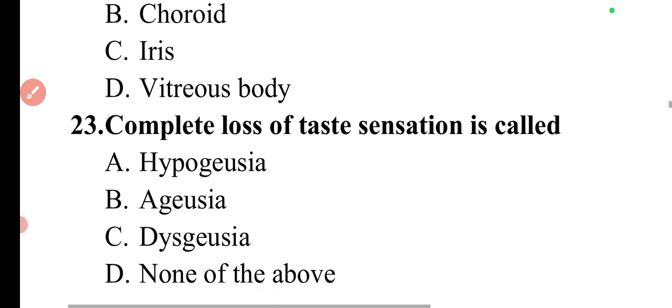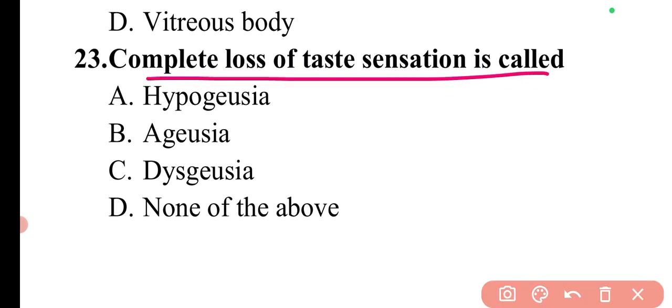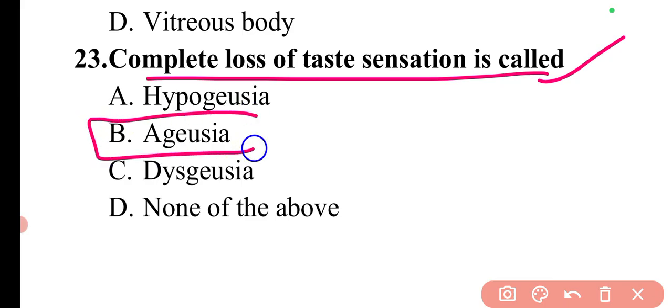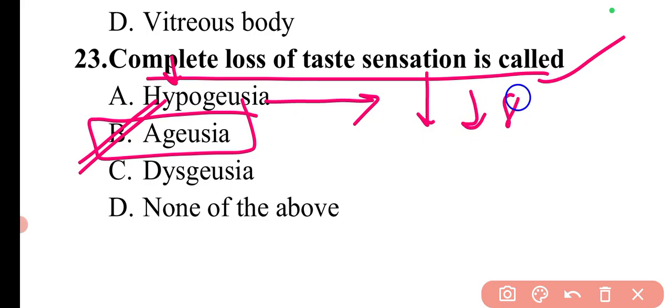Now we can move to the next question. The question is: complete loss of taste sensation is known as? So complete loss of taste sensation is ageusia. So here option B is correct. If I talk about hypogeusia, hypo is the term for decrease, hyper is the term for increase. So hypo means it is a decrease in the taste sensation.